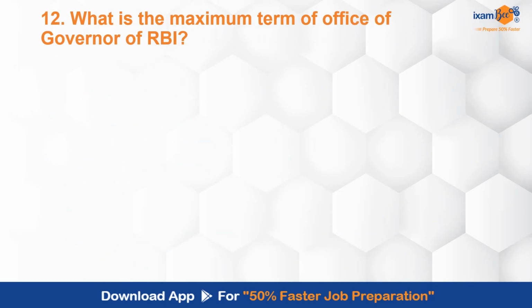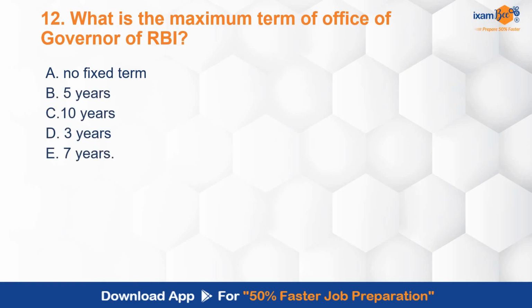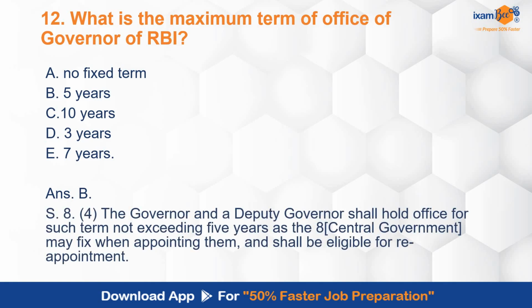What is the maximum term of office of the governor of RBI? No fixed term, 5 years, 10 years, 3 years, 7 years. So the maximum term of office of the governor of RBI is, answer is B, 5 years. Section 8 clause 4: governor and deputy governor shall hold office for such term not exceeding 5 years as the central government may fix when appointing them and shall be eligible for reappointment.